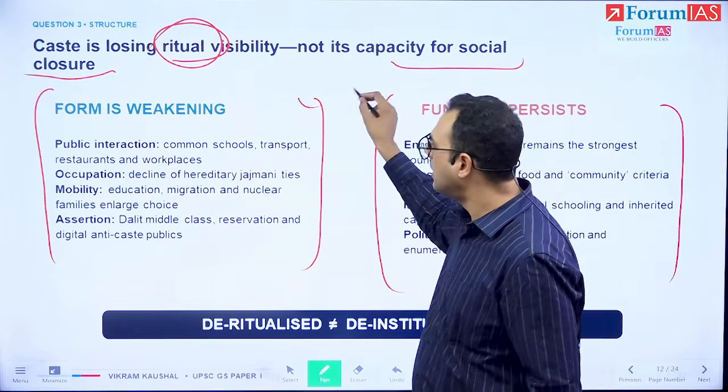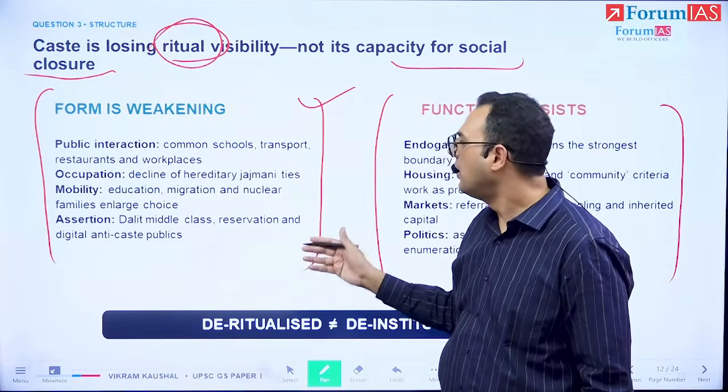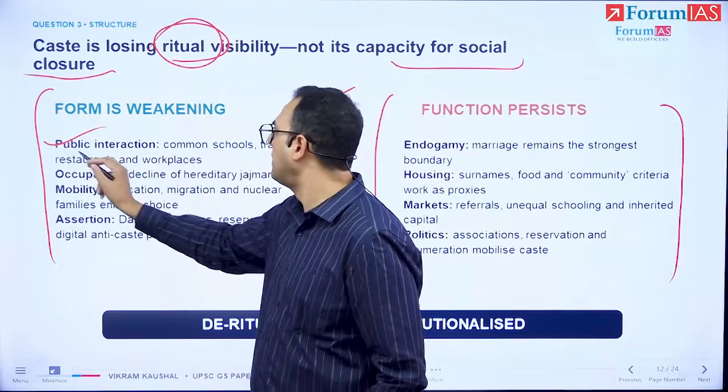So the first part of that answer is going to be that the form of caste is weakening in multiple ways. And that is that, well, we have more public interaction.